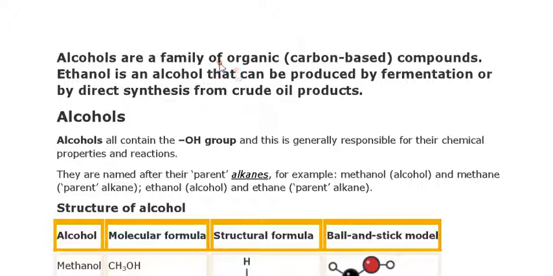Now we discuss alcohol. Alcohol is a functional group which is part of the family of organic compounds. For example, you have a carbon chain, and in that carbon chain you attach a group. The carbon chain's behavior depends completely on the functional group attached to it. This OH group represents the alcohol.